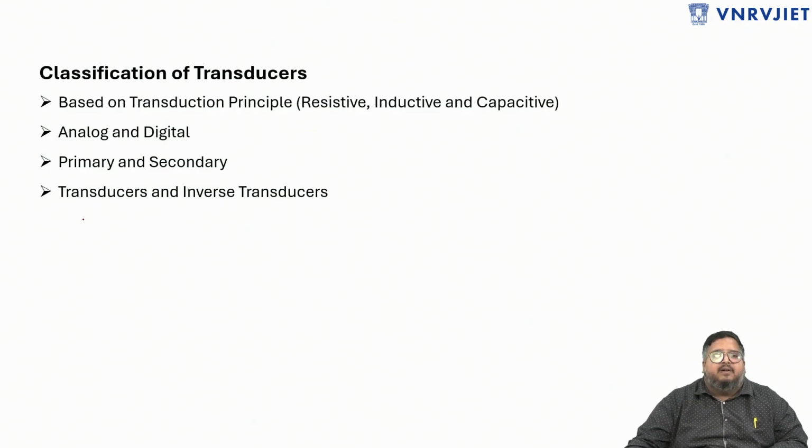And finally, transducers and inverse transducers. Many don't agree with this classification, but if we are defining a transducer as a device which converts one form of energy into electrical form, then the device which converts electrical form into other forms of energy like mechanical, optical, chemical, that device is called an inverse transducer.